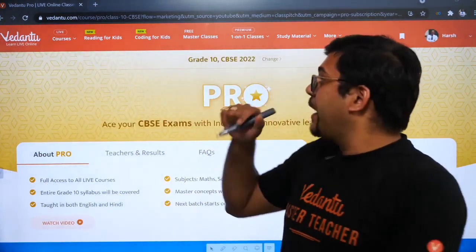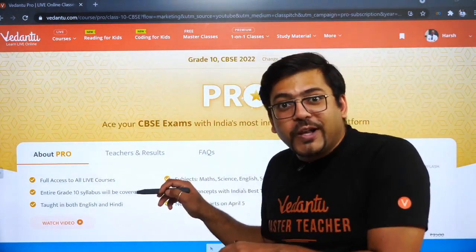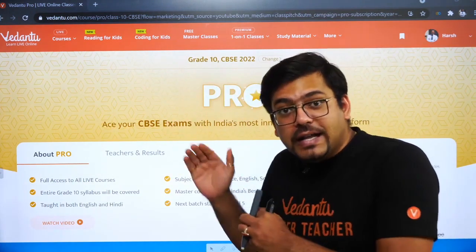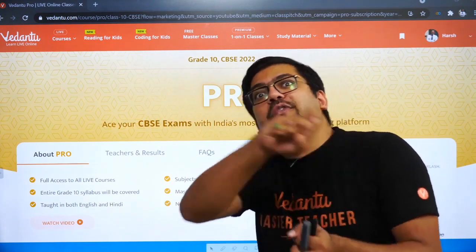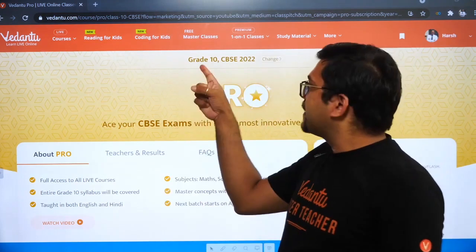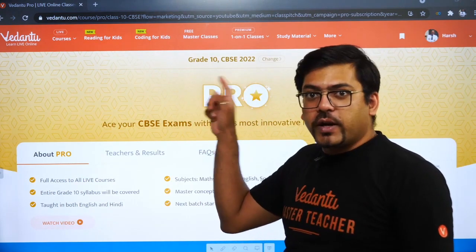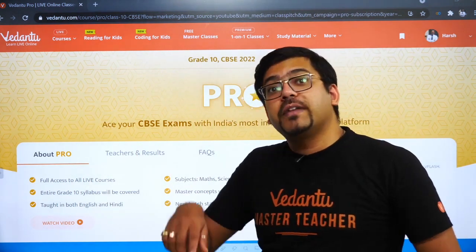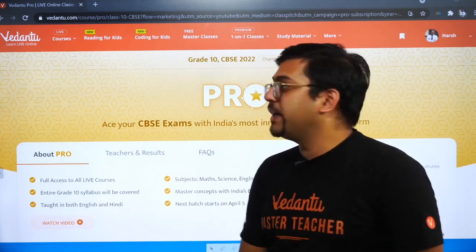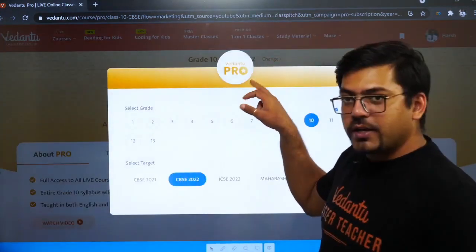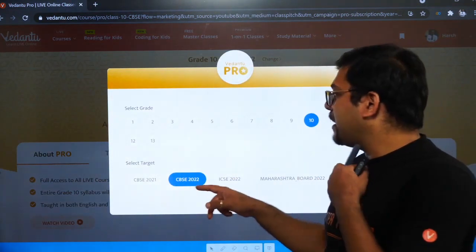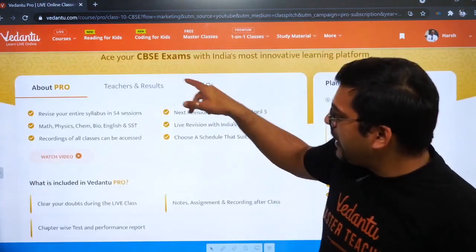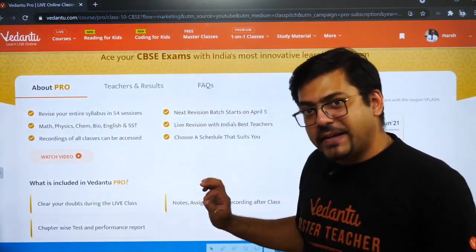So what I was saying is that once you do the login, you will be able to see this page. Now this course is being shown for class 10 students who are coming from 9th, so 9th moving to 10th. It is written grade 10 CBSE 2022. 22 means next year's board. In case there is any student right now in the session who is going to take the boards this year, he shall change it. Grade 10 will be the same, but he shall select CBSE 2021. If you select this, you will get all the things exactly the same.